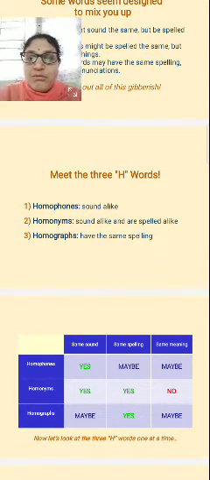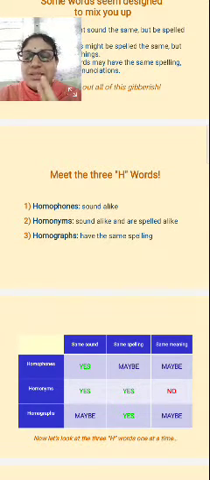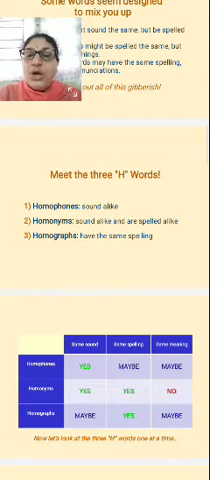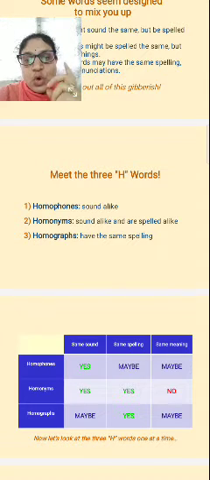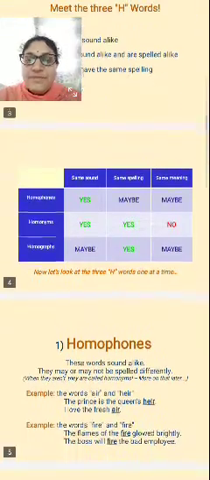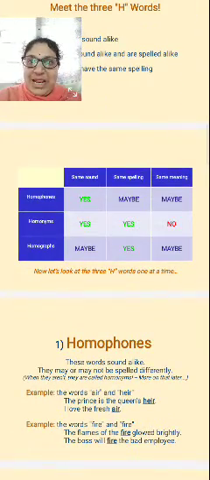So what is a homophone? Homophones sound alike, the same sound as it is, but the spelling is different. Homonyms sound alike and are spelled alike, so the sound is the same and the spelling is also the same. Homographs have the same spelling.